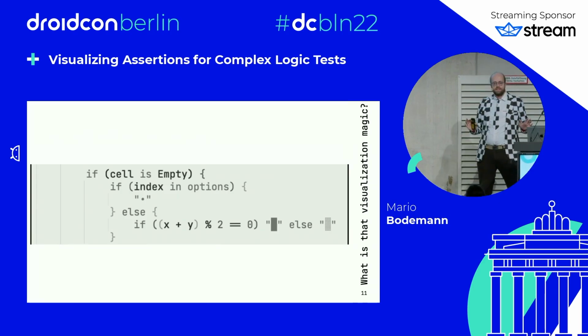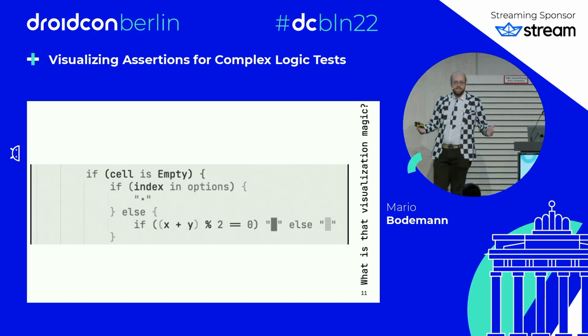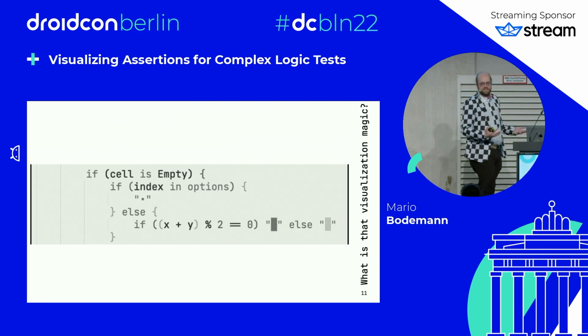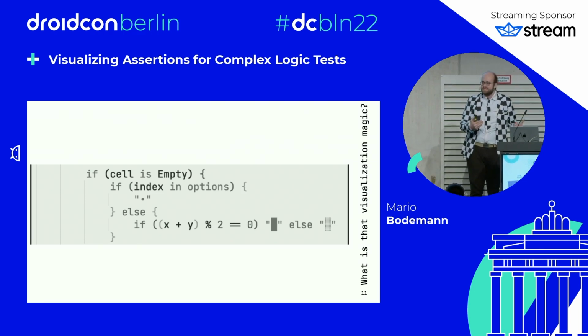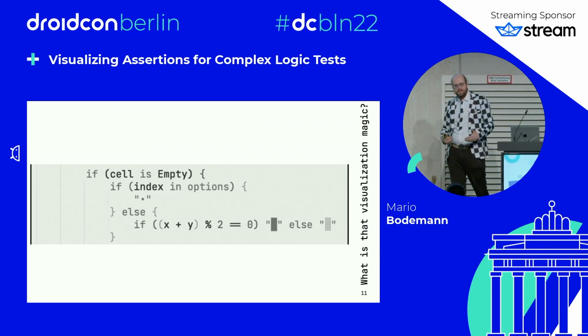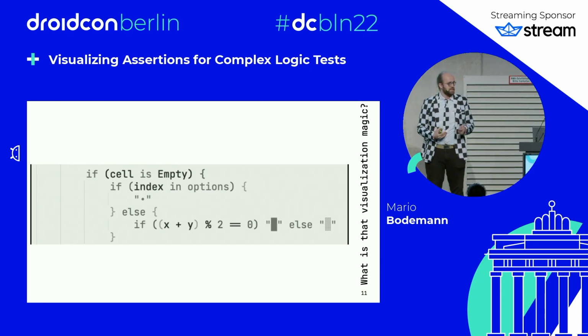Especially this part here: we assume we go through a list of cells of the chessboard. And we find out if this cell is empty, so there is no piece on it. If this cell is empty, is this one of the options? Is this one of the indexes the board can have for options the user can click on?